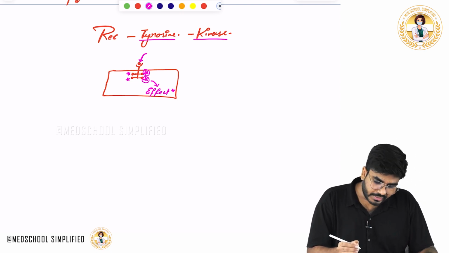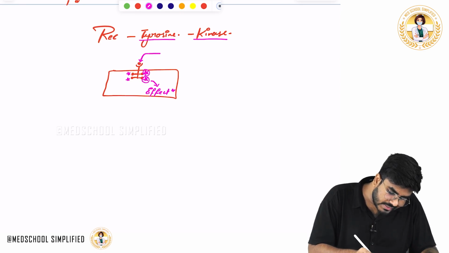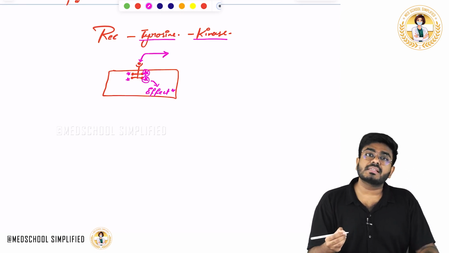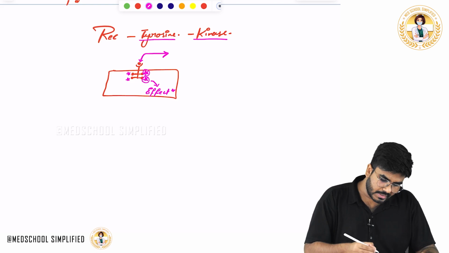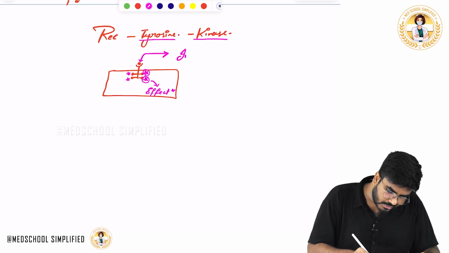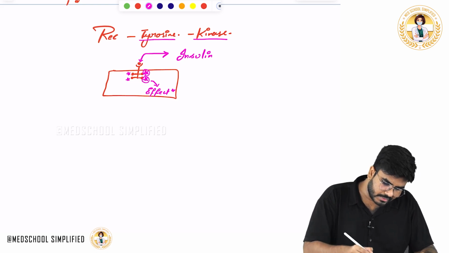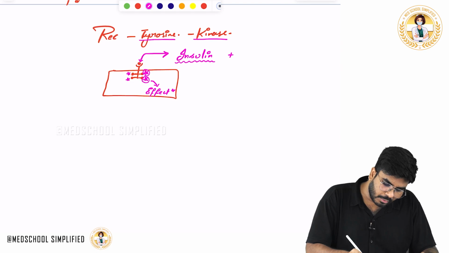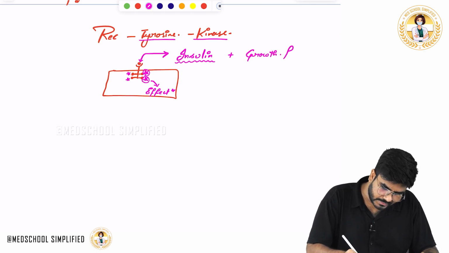But what they will ask you is, what are the hormones which use these tyrosine kinase receptors? The important hormone is insulin. So insulin uses tyrosine kinase receptors. Apart from that, the growth factors. Which growth factors?